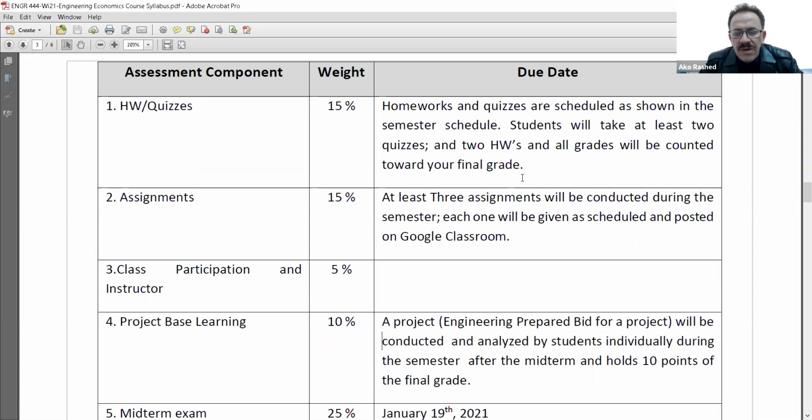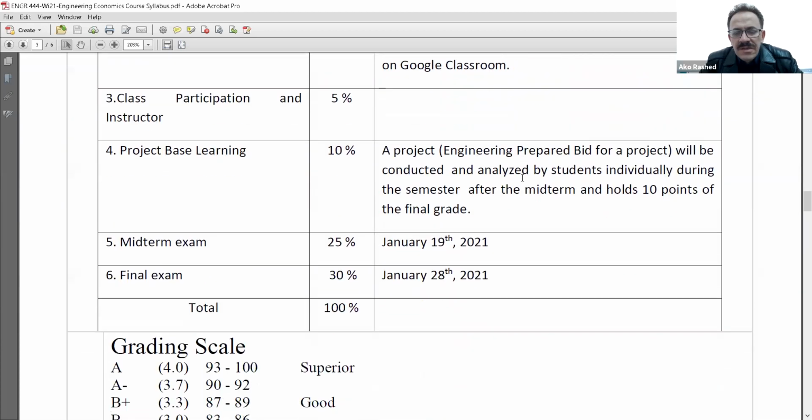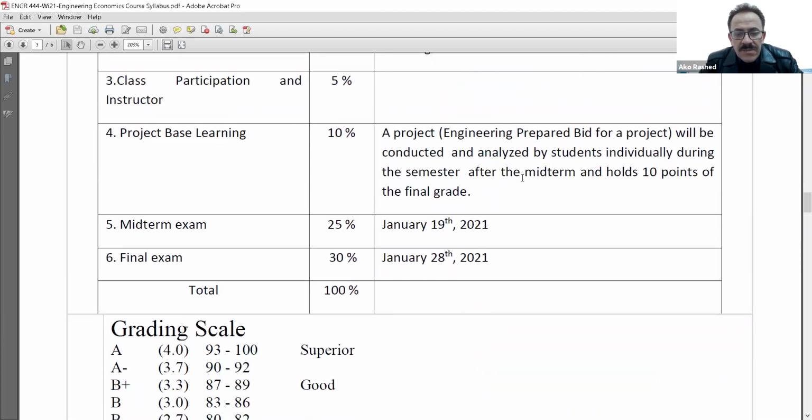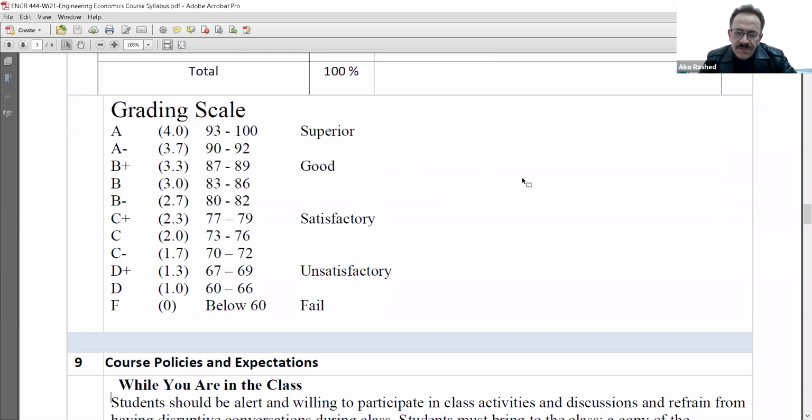There will be a project. I will give you a project, and I want you to analyze it economically, and then the midterm and the final exam. I appointed the 19th of this month as the midterm exam, and the final will be on the 28th or maybe 30th. I don't know. It means maybe it's the 13th of January, because the 28th I think is Thursday. Saturday will be the 13th. So I will correct that one for you.